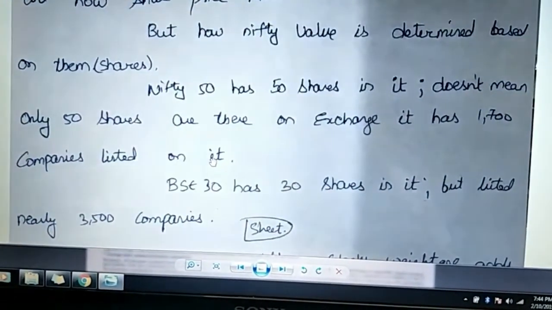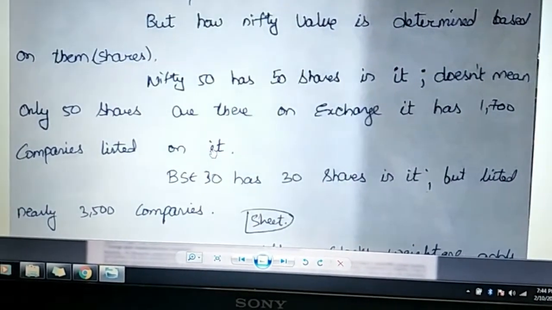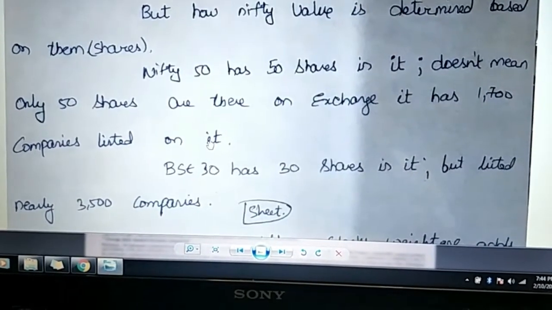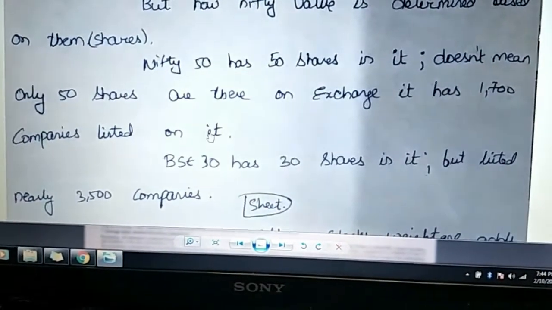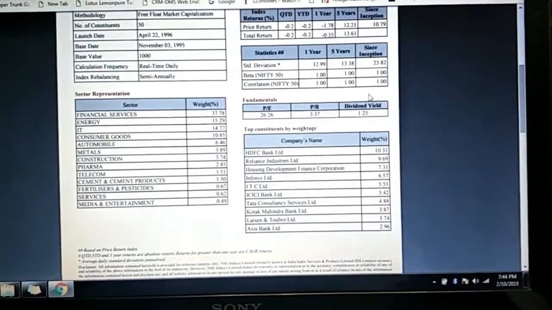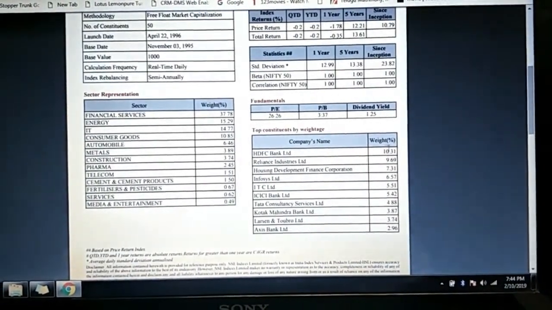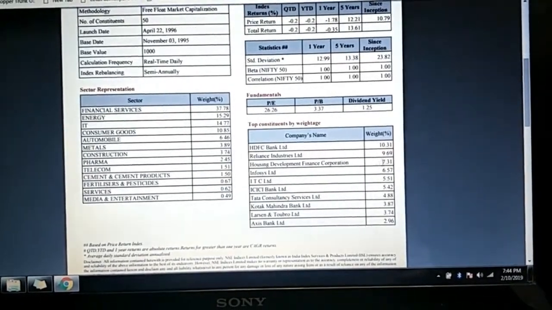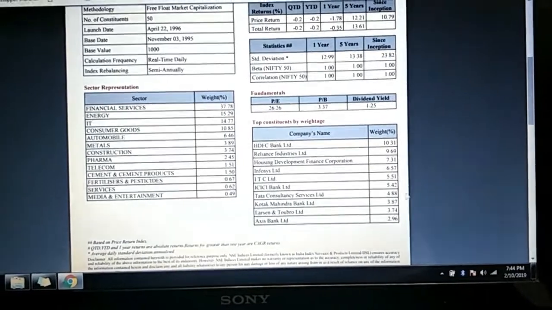Nifty 50 means it contains 50 shares. That 10,950 is an indicator of 50 shares. It doesn't mean only 50 shares are there in the exchange. There are more than 1700 companies listed on it. And BSE 30 means it tracks 30 shares. This is the fact sheet of Nifty. HDFC Bank holds 10% weightage, Reliance 9, HDFC Corporation 7.31. All these 10 stocks put together give 62% weightage.